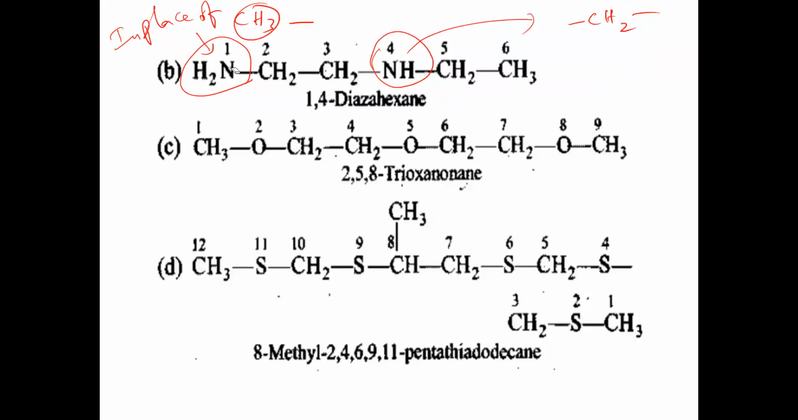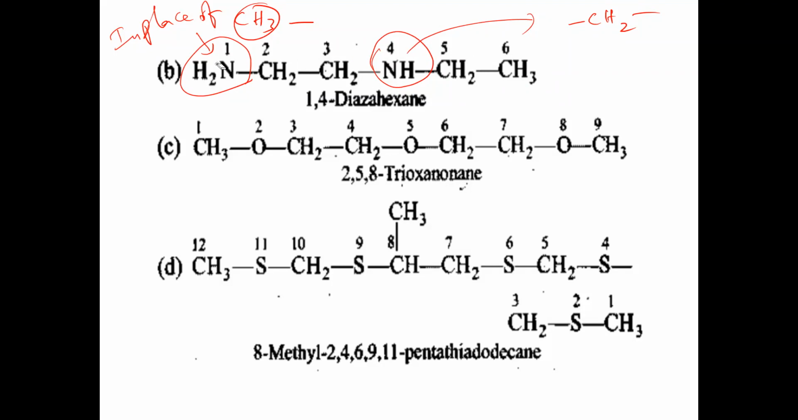The lowest position to this heteroatom here. Heteroatom should be given lowest position. So first position is given to heteroatom. We should not give number 1 to this carbon here. Carbon should not be given. Heteroatom should be given number 1 here. 1, 2, 3, 4. 1 aza is there, 4 aza is there.